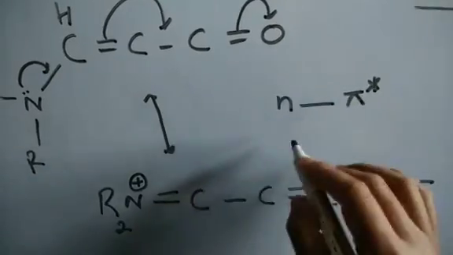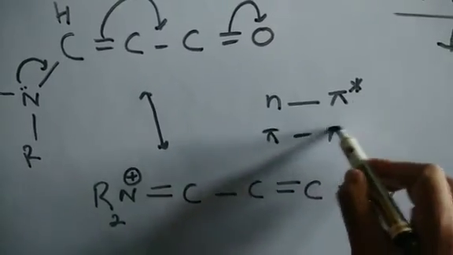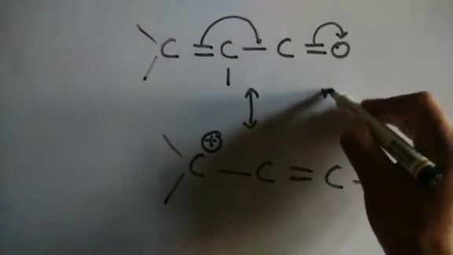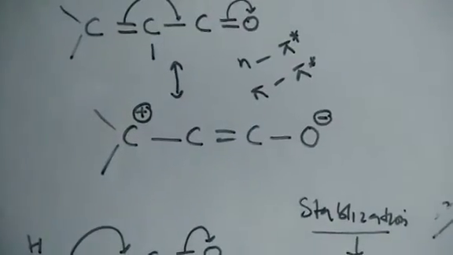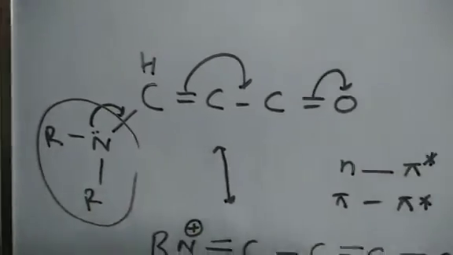which is responsible for the absorption, for the lambda max, or it is pi to pi star. So these are the transitions, and here also similar transitions, n to pi star, pi to pi star. Fine. Now these are the excited states. So what these groups do is extend the delocalization.